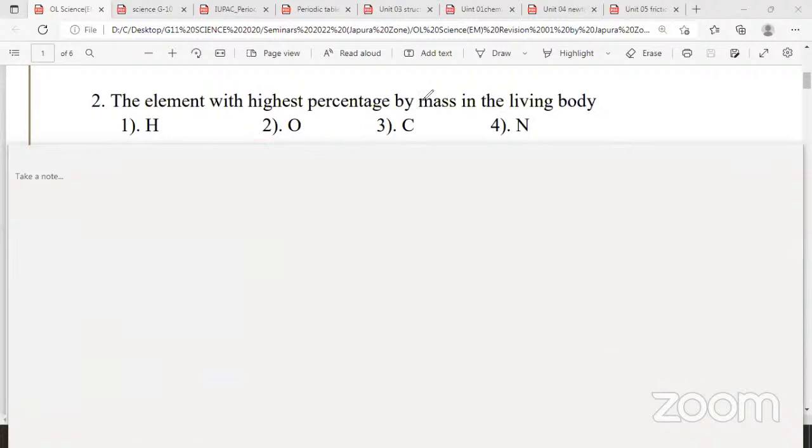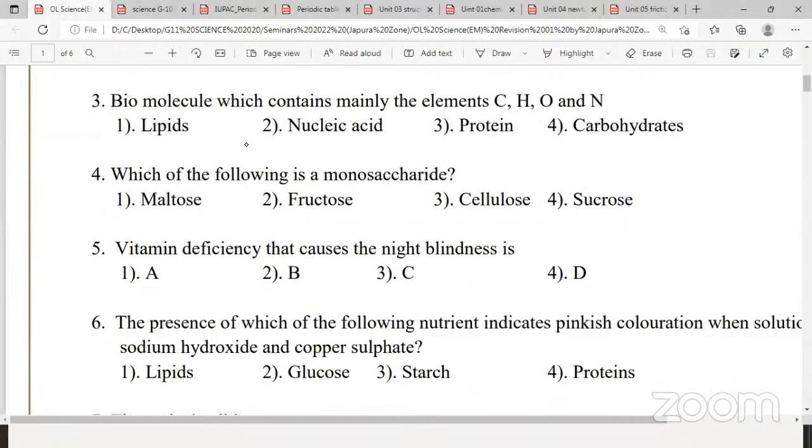Okay, so let's move on to the third question. Question number 3. Biomolecule which contains mainly the elements carbon, hydrogen, oxygen and nitrogen. So very simple question. This revision series, we are going to discuss from the very beginning, from zero. Any weak students can improve because we are starting from the beginning. Biomolecule which contains mainly carbon, hydrogen, oxygen and nitrogen. Yes, any volunteers? I'll ask the answer from Vihanga Ranmini. Protein. Yeah, very good, Vihanga.